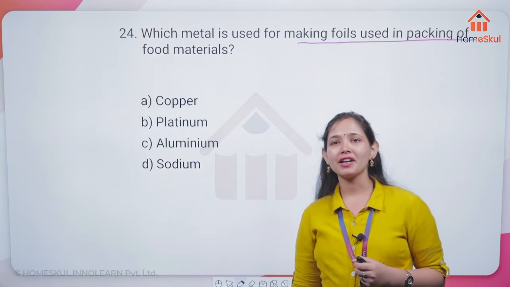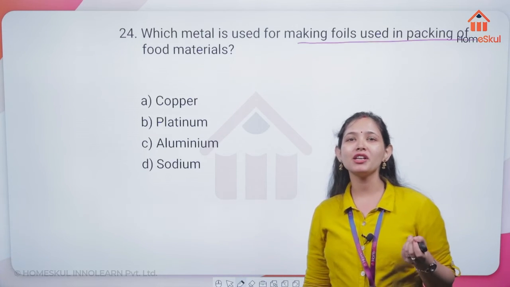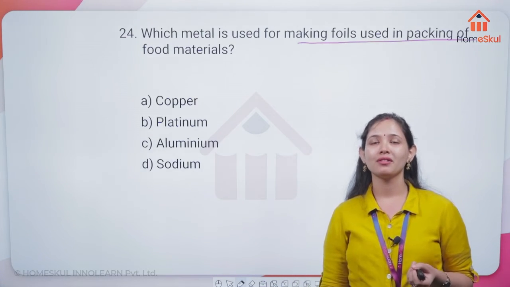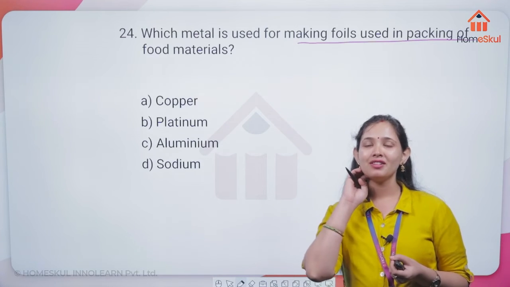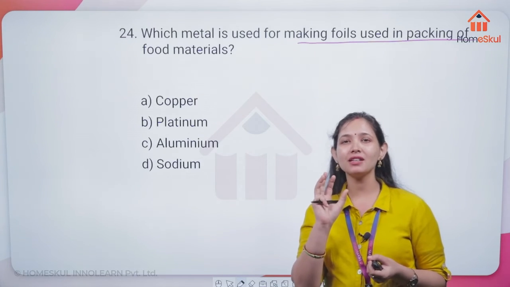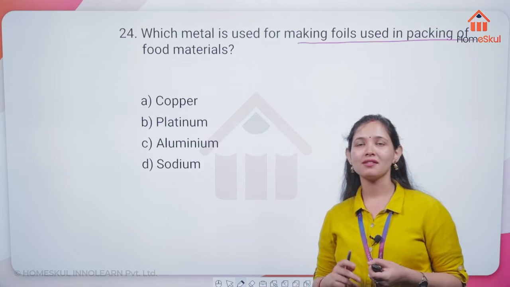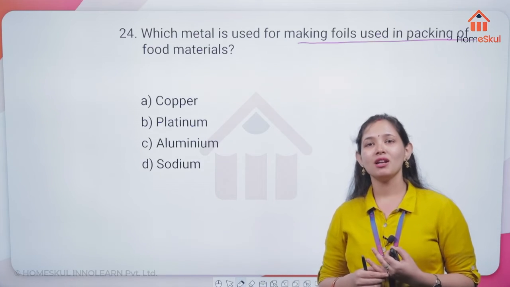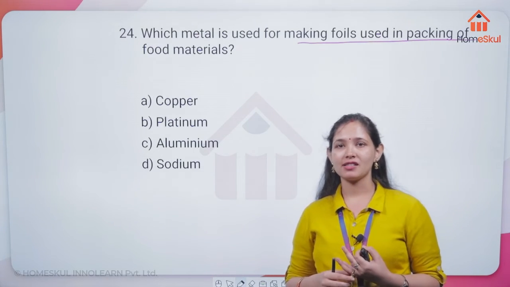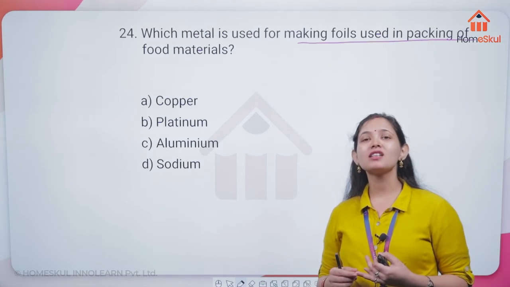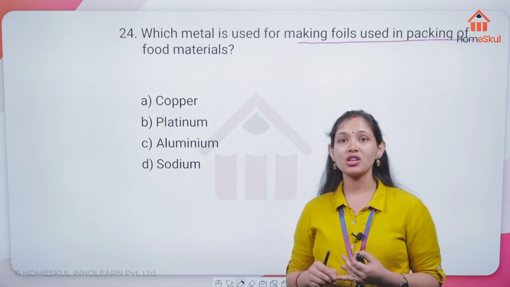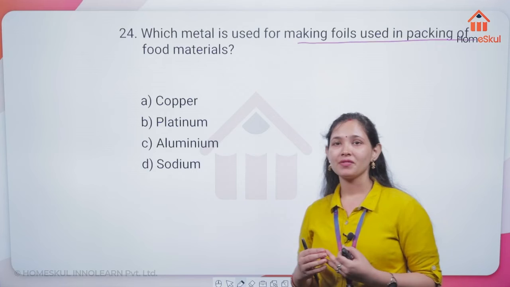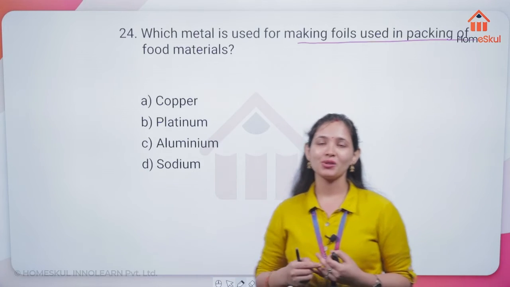Aluminium, very correct. And which property of that metal is being used to do this? Malleable. Very correct, Dia. Velga, very correct. That is the malleability factor which comes into the picture.